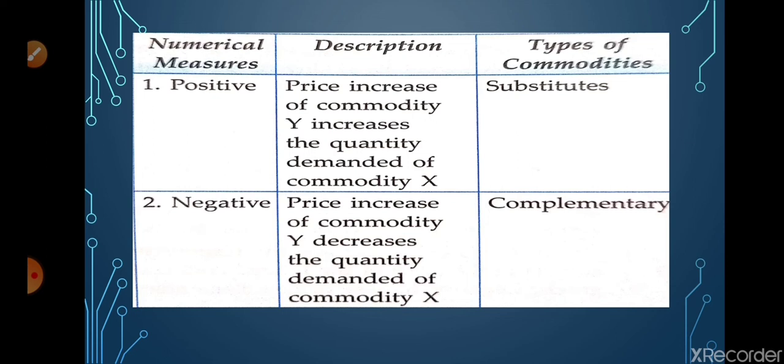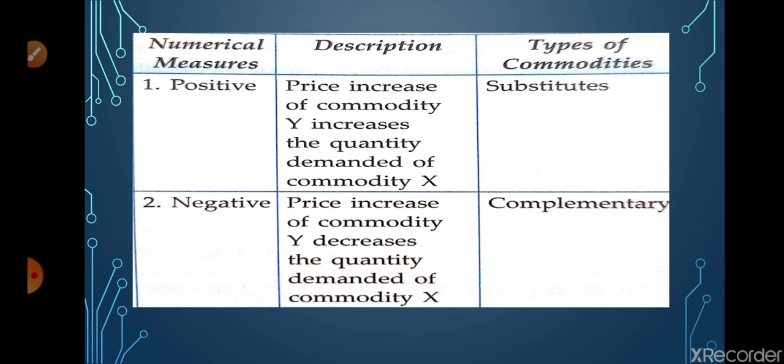I will make it clear with an example. Suppose the price of tea increases, then the consumer will shift from tea to coffee. It means the quantity demanded of coffee will increase when the price of commodity X increases. If tea is commodity X, then there will be an increase in the quantity demanded of commodity Y, that is coffee. That is in the case of substitute goods.